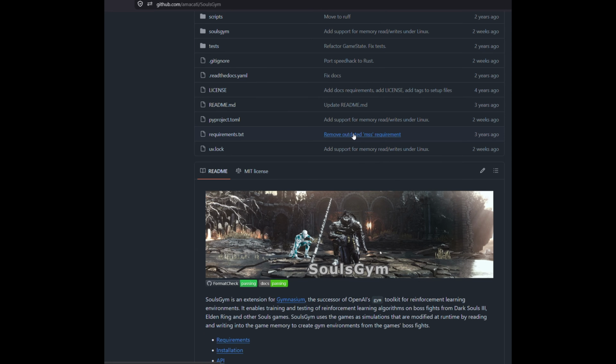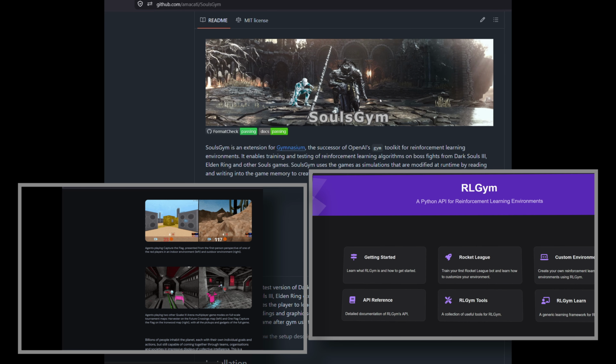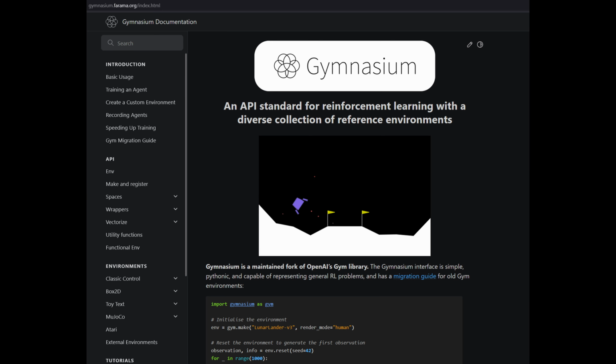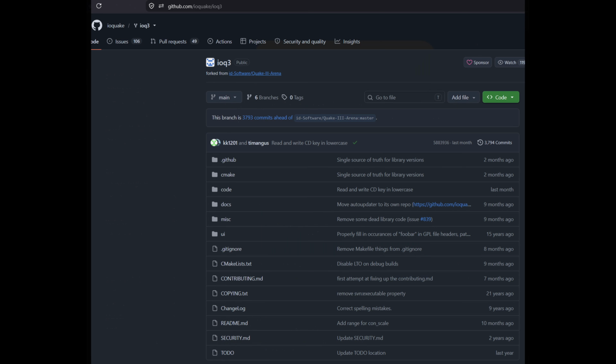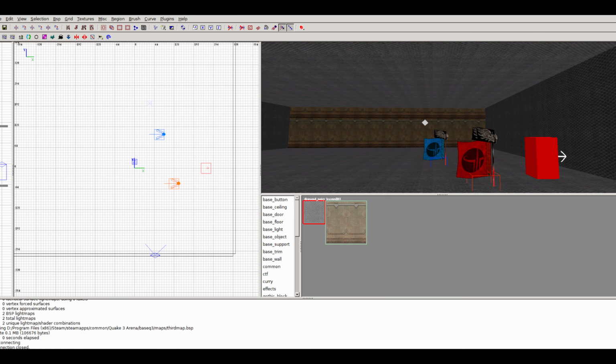People created reinforcement learning gym envs even for Souls-like games. That's crazy and so cool. So I asked myself, for what game can I do that? Given that Quake 3 is open source and is very well documented, I should be able to create my own gymnasium env for it and use my model of choice, which is Stable Baselines 3, to train it for capture the flag. A quick disclaimer, I left the shooting out, so the goal is only to move to the position.